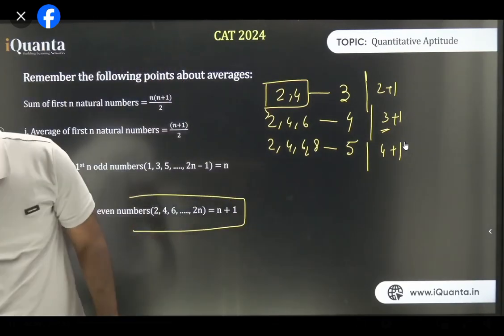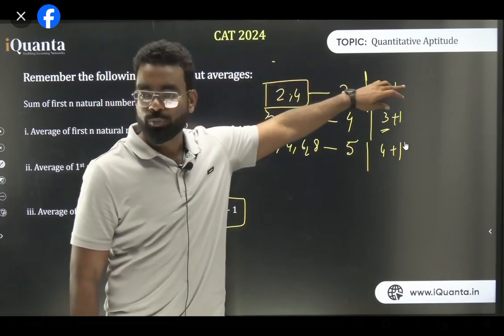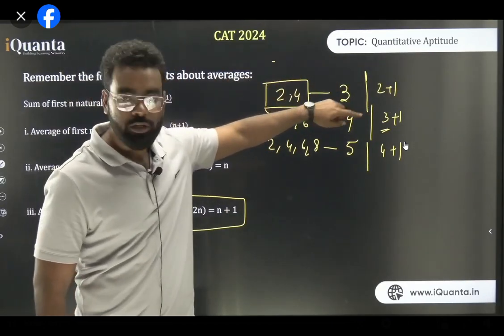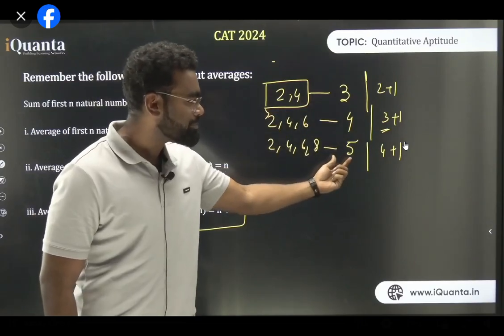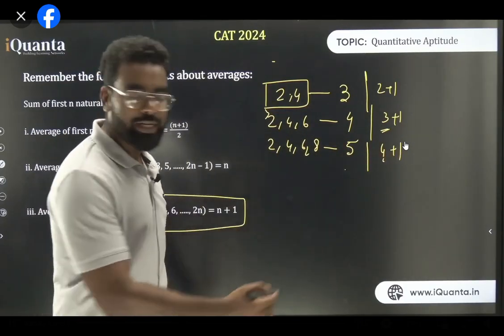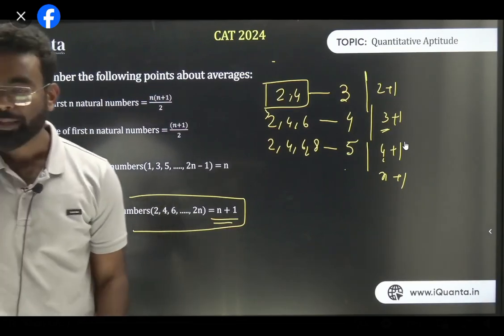Okay, cool. So when there are two consecutive even numbers, 2 and 4, the average is 3, that is 2 plus 1. For 2, 4, 6, the average is 4, that is 3 plus 1. When it is 4 numbers, like 2, 4, 6, 8, the average is 5, and 5 is the number of terms, 4, plus 1. So it is basically n plus 1, and that's what is written here. So the average is n plus 1. Am I clear, all of you?